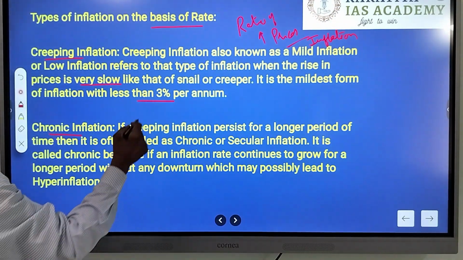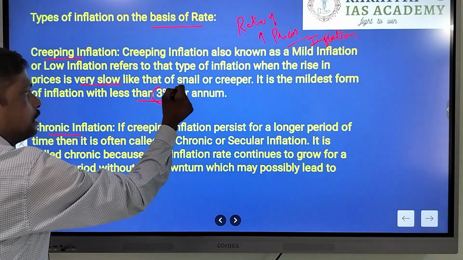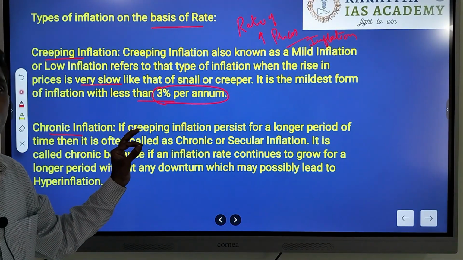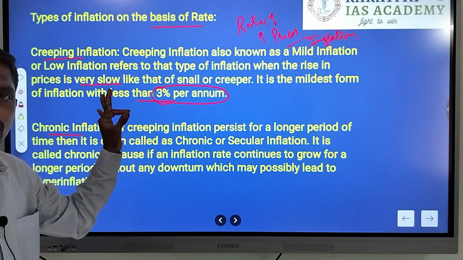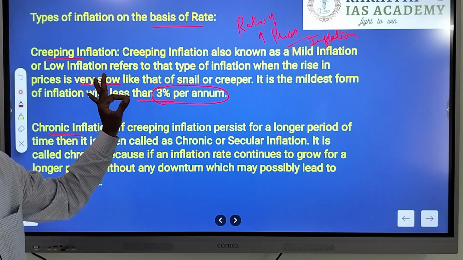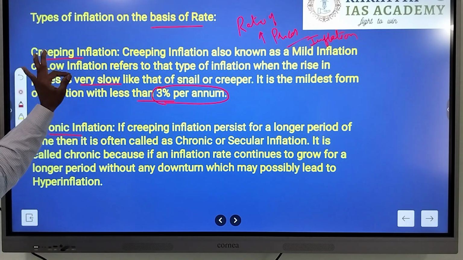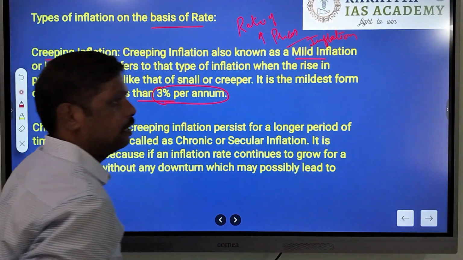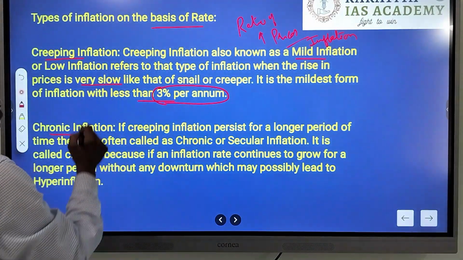That is, the inflation rate is less than 3% per annum. So simply, whenever the inflation rate is less than 3%, we can call such inflation creeping inflation or mild inflation. Alright.